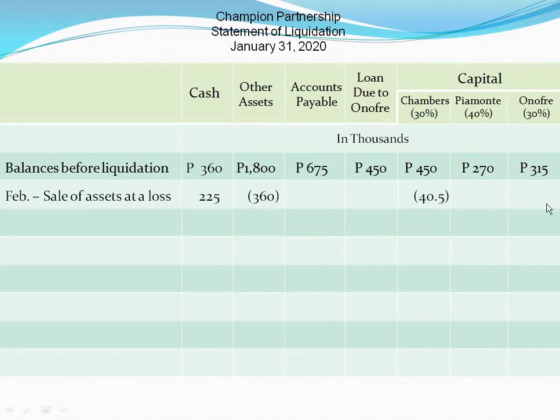Same for Onofre, who shares profit and loss 30% also. For Piamonte, 135,000 times 40% equals 54,000. Balances now.